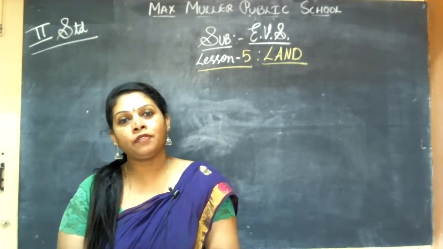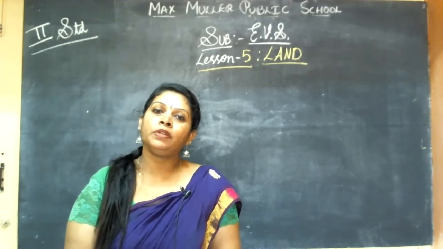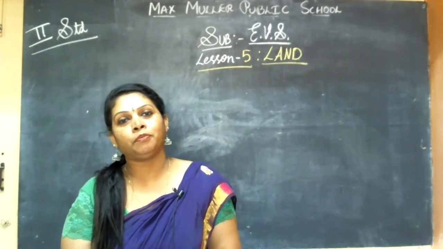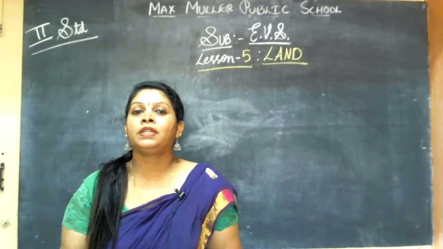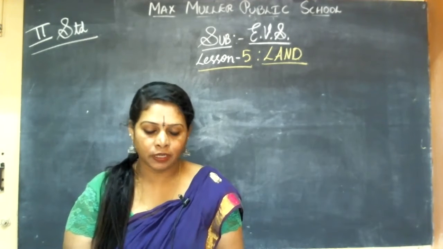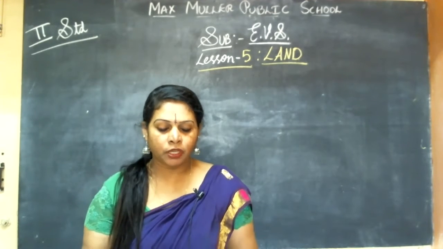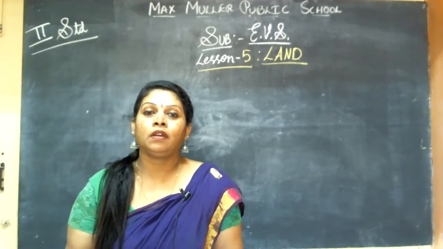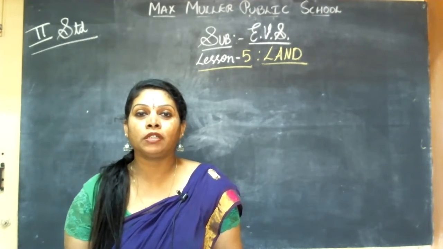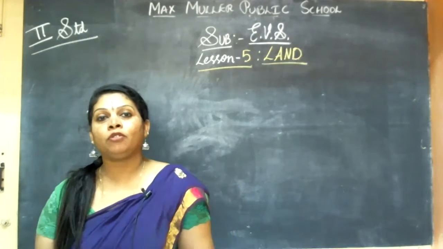And after that, water. You also came to know how important water is. Without water, you can't stay. No living beings can live without water. You came to know the forms of water, how you get water, and the water cycle also.